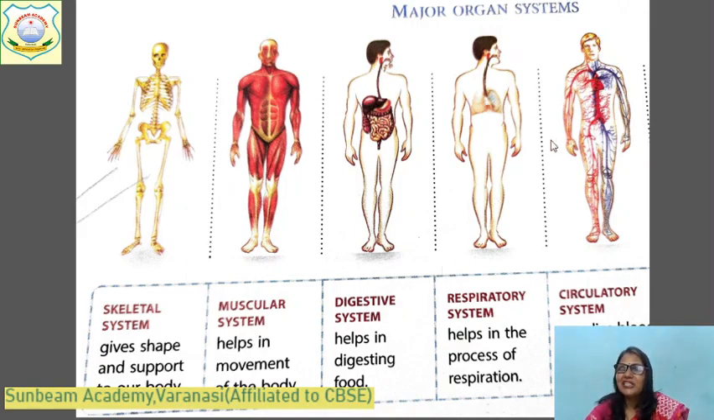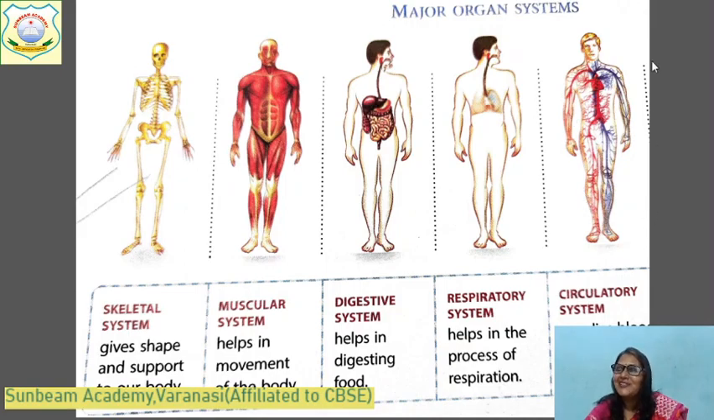Come to the next picture. You can see this is the picture of the respiratory system. And what is the use of the respiratory system? It helps in the process of respiration. Okay, children, what is respiration? To get the energy from the digested food. Another name of the respiratory system is the breathing system, taking air and oxygen in and giving out carbon dioxide.